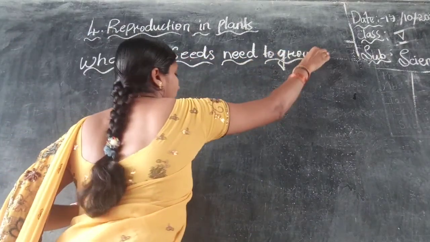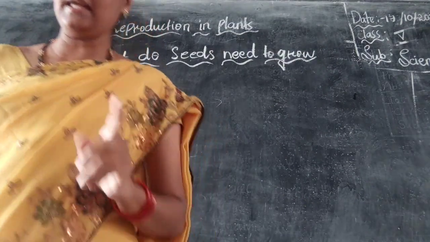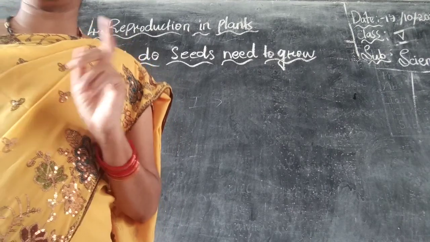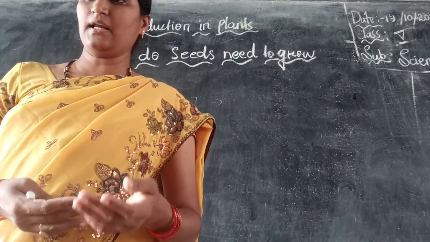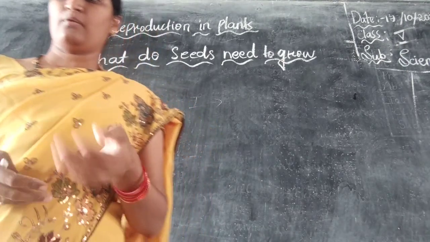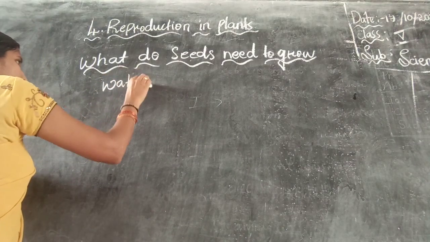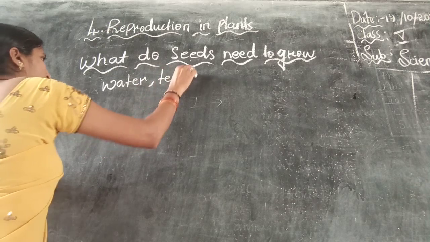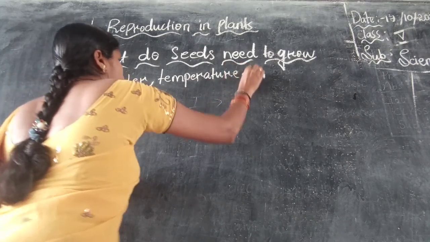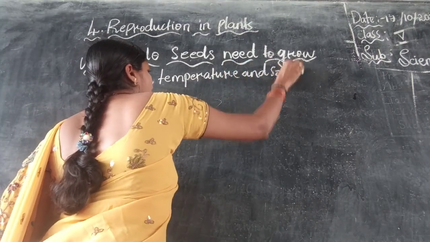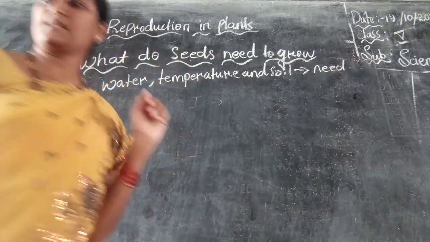As I know, it requires the right amount of air, water and sunlight. Seeds will not germinate until their needs are met. So what are the needs of the seeds? Water, temperature and soil. These are the needs of the seed.